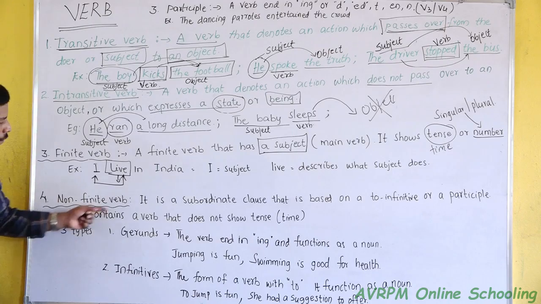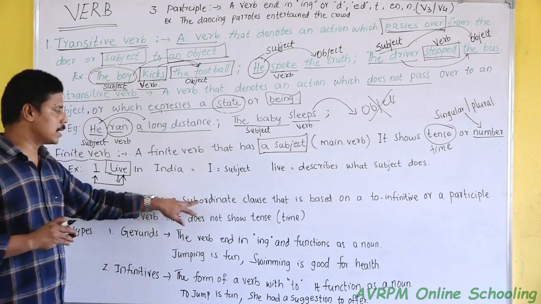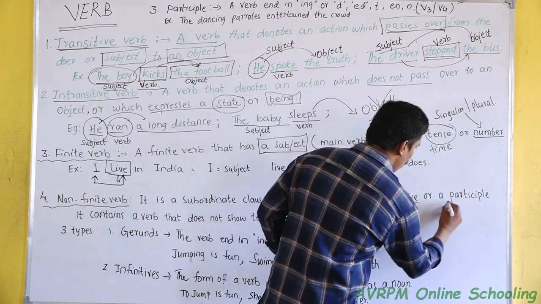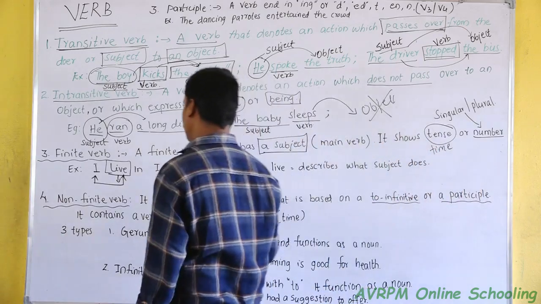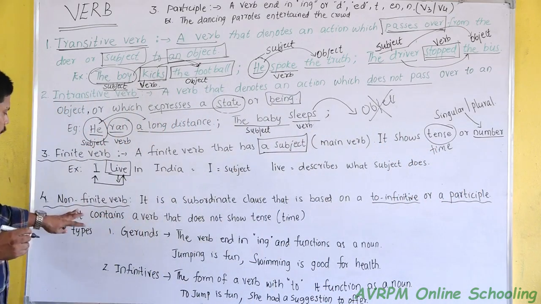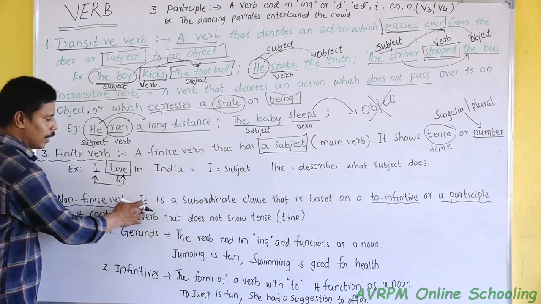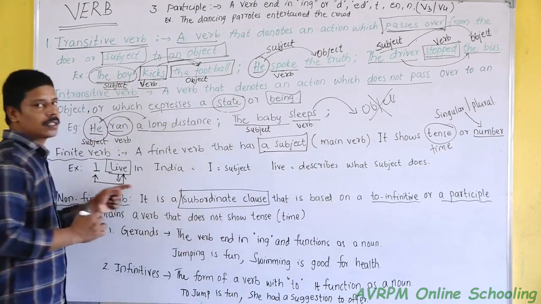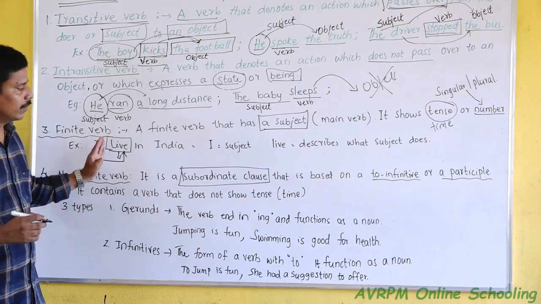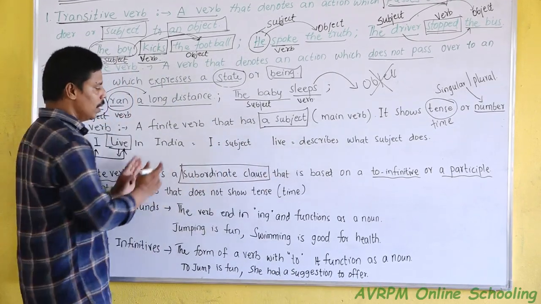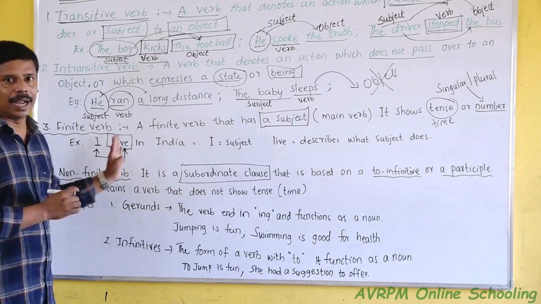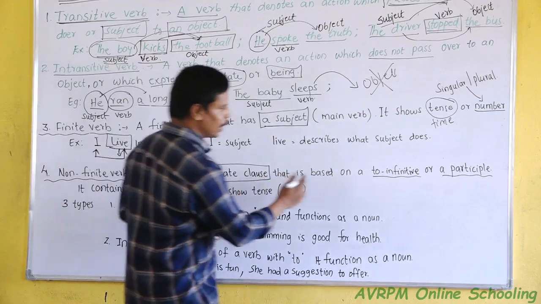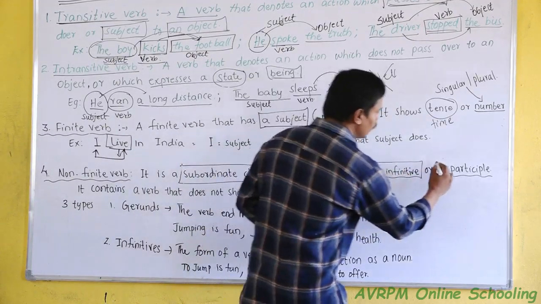Fourth one, non-finite verb. A non-finite verb is a subordinate clause that is based on a to-infinitive or a participle. Listen, non-finite verb. It is a subordinate clause. What is a subordinate clause? A sentence has a main clause and a subordinate clause. The main clause will have a subject and a main verb. The subordinate clause will not have any main verb. It will be a to-infinitive or a participle.